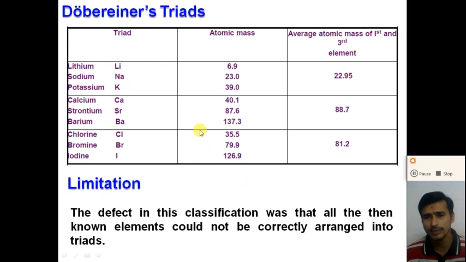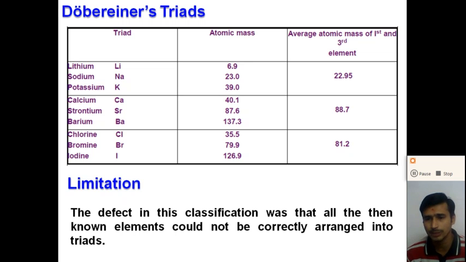Now, what are the limitations of Dobereiner's triad? The defect in this classification was that all the then-known elements could not be correctly arranged into triads. The elements which were discovered later could not be correctly arranged into triads. So that is the main limitation of Dobereiner's classification.